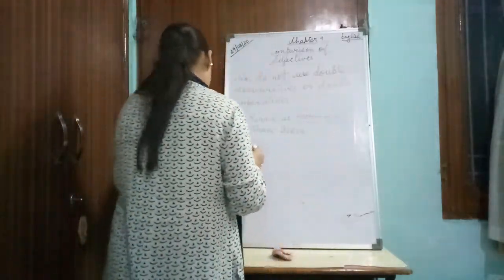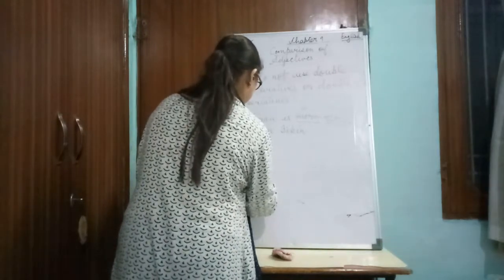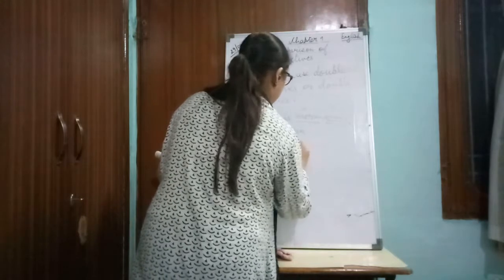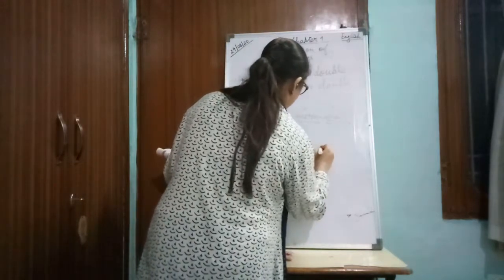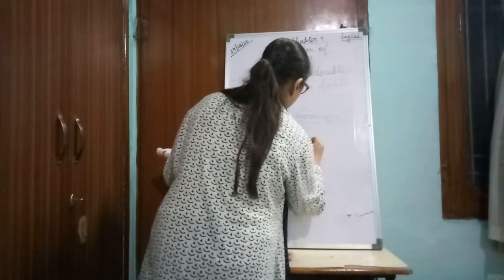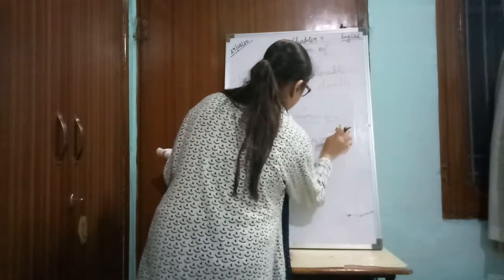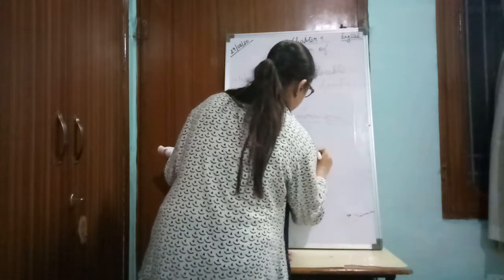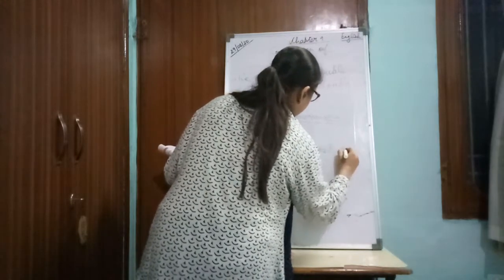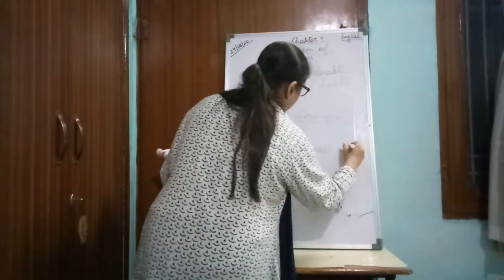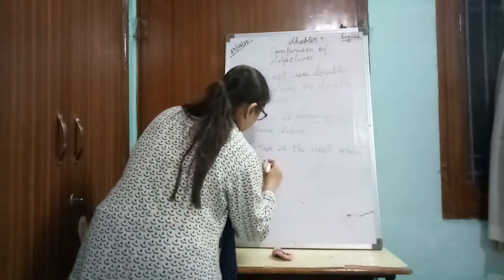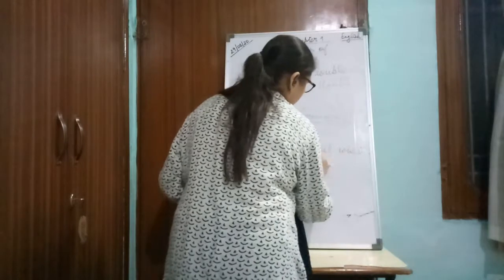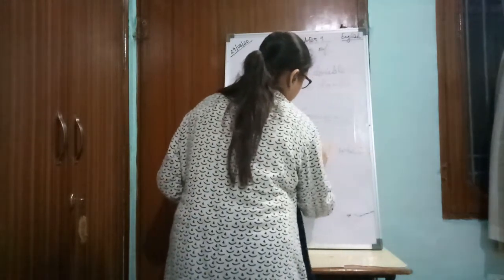Next, if we say Kiran is the most wisest of all, again it is wrong because we cannot use two superlatives together.